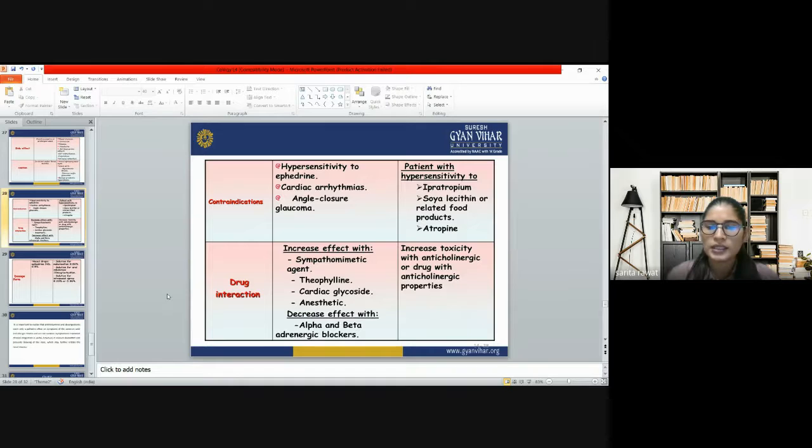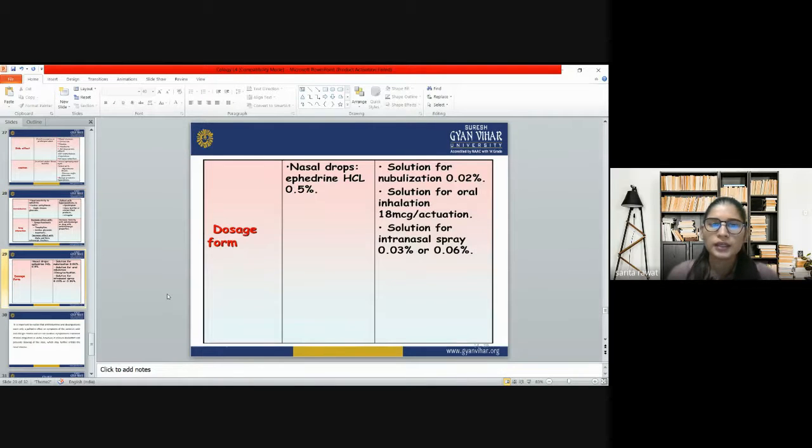It can also decrease its effect when we use ephedrine with alpha and beta adrenergic blocker drugs, so it is recommended not to use ephedrine with these drugs. Then what are the dosage forms? It comes as nasal drops, ephedrine HCl 0.5%.